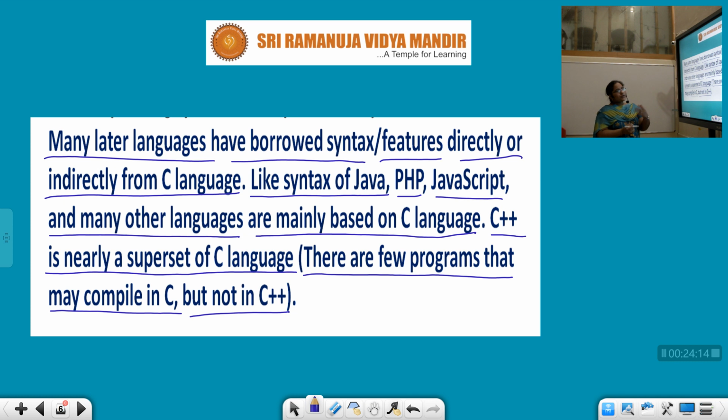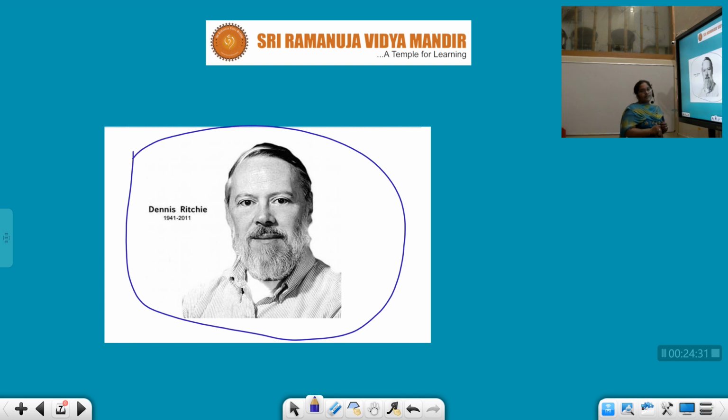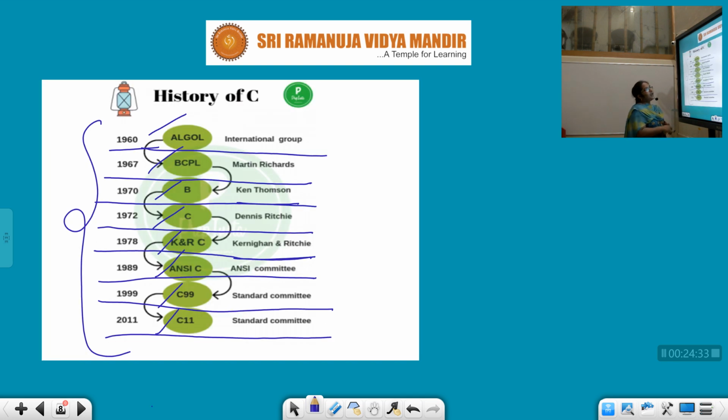Next, many of the languages have borrowed the syntax and features from C because it is that efficient in giving a programming platform to the users. Next, he is Dennis Ritchie, we have discussed, and this is the history of C.